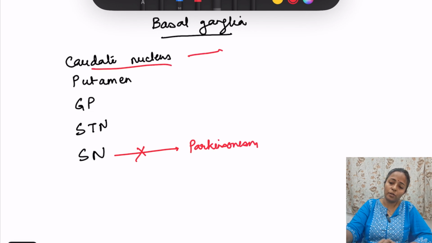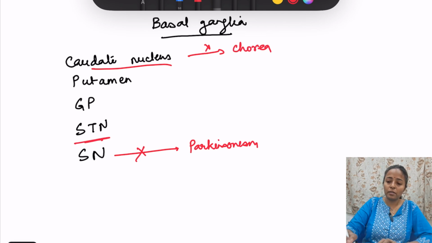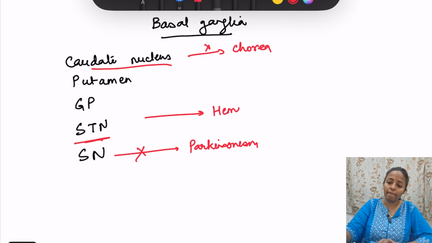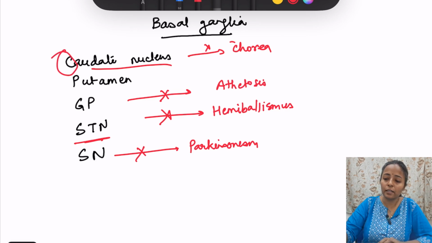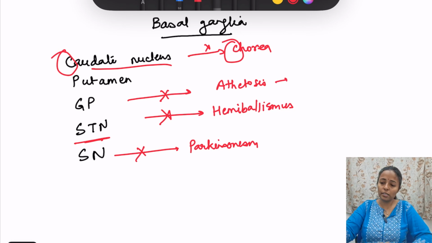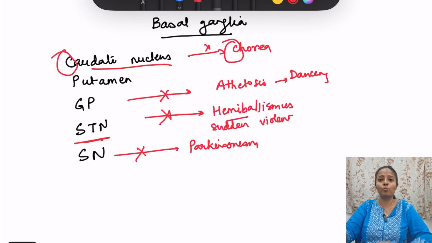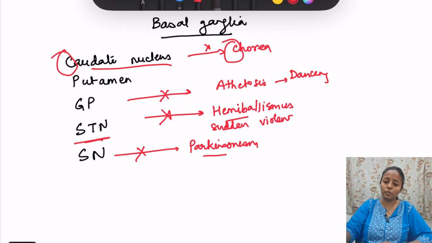Caudate nucleus lesion will lead to chorea. Okay. Then subthalamic nucleus, it will lead to hemibalismus. If this is damaged, hemibalismus. And globus pallidus damage will lead to athetosis. Okay. Caudate nucleus, CC, is easy to remember: caudate nucleus chorea. Athetosis is dancing movements. Okay. Hemibalismus is sudden violent movements of the whole limb. So it starts from here and there will be hemibalismus, sudden violent movement.